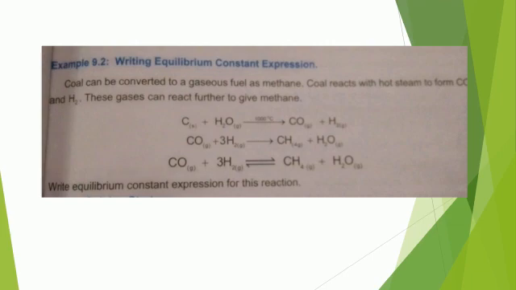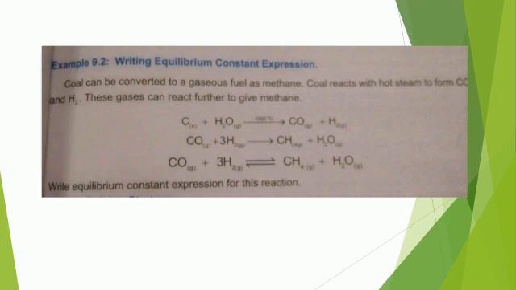Just like in the first reaction, carbon and water react together producing carbon monoxide and hydrogen. In the second reaction, carbon monoxide and hydrogen react together producing methane and water. And in the third reaction, carbon monoxide and hydrogen react together to produce methane and water.